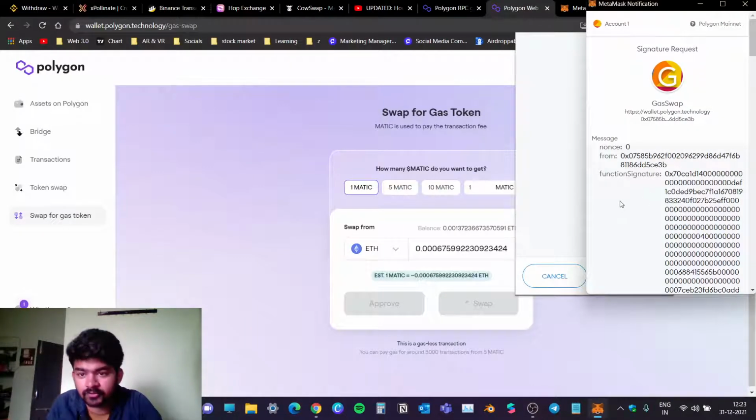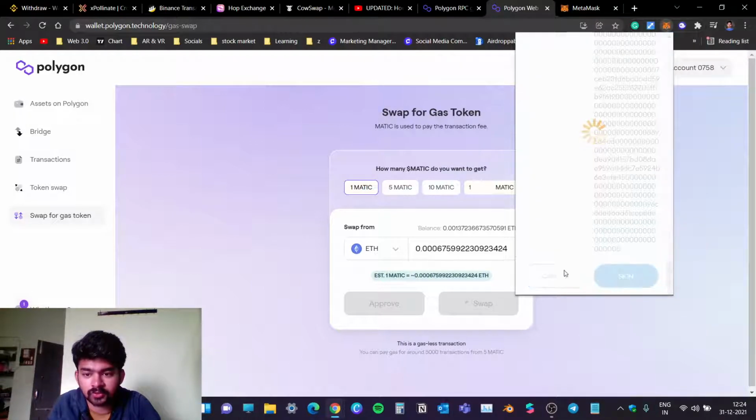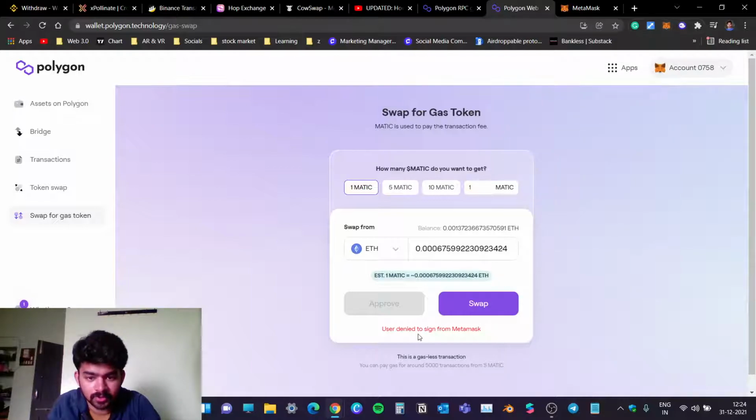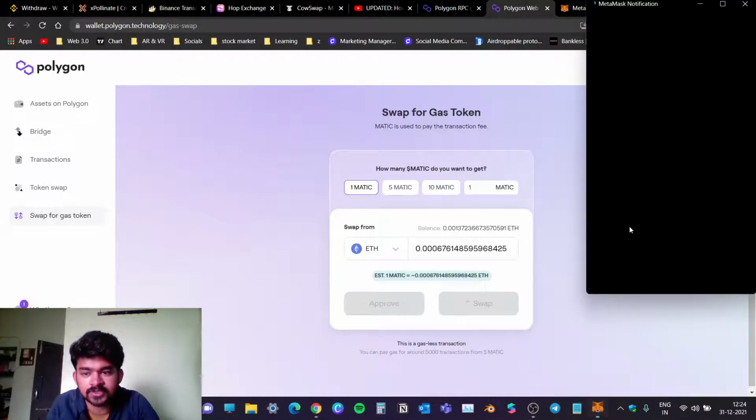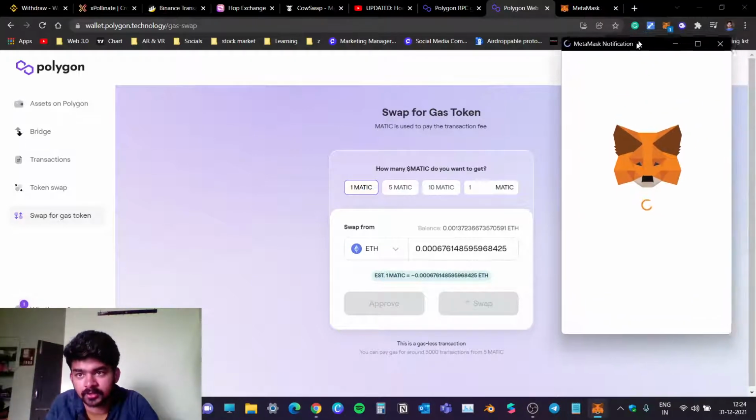Yeah guys, I found out that we need to click on swap. For the first time it will ask for approval. Basically after approval I was checking the data and all, but we need to click on swap again in order to get the funds. As it is my first time, even I got a little confused here.